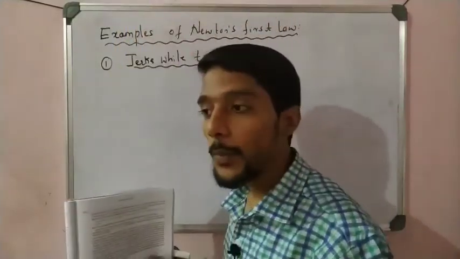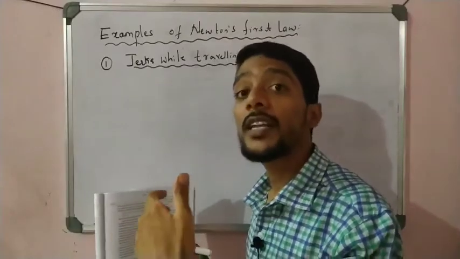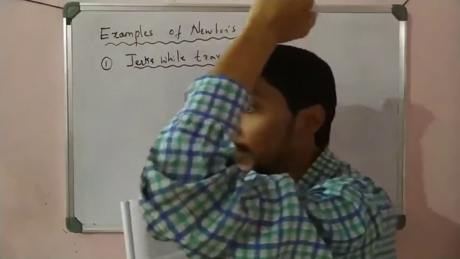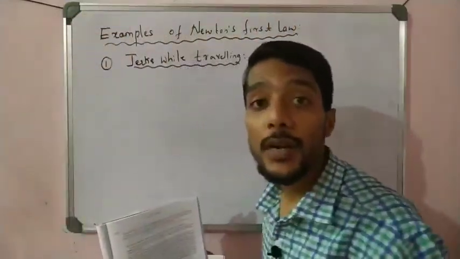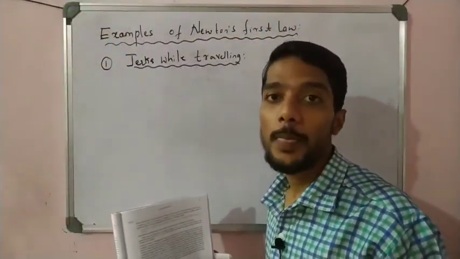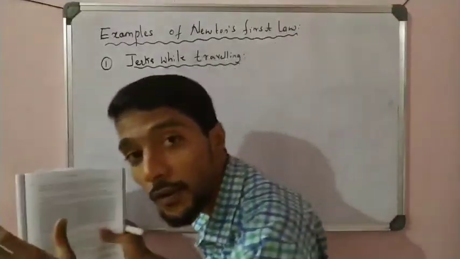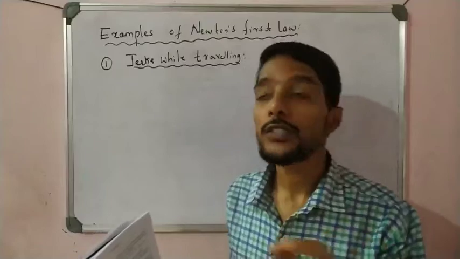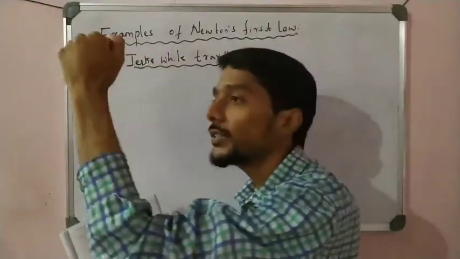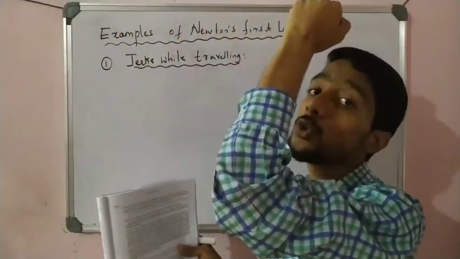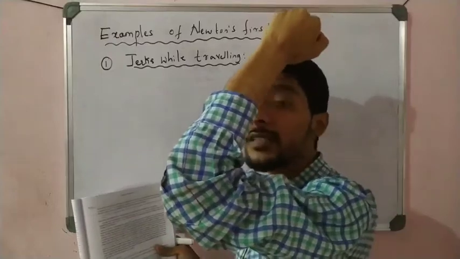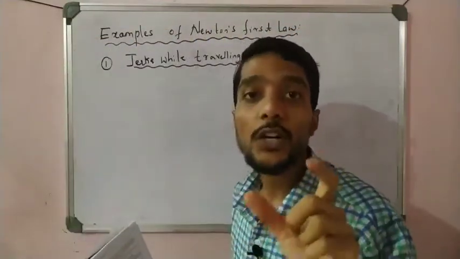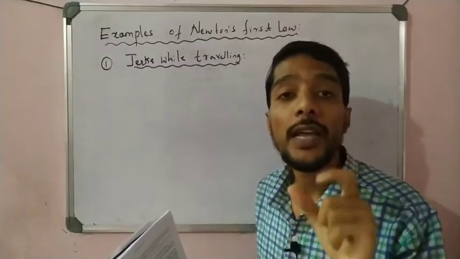Okay, whenever the bus starts to move and then the bus suddenly stops, what happens? We suddenly fall forward, like that. Why did that happen? That is a very important note. Jerk in traveling: one jerk is in the backward direction, from rest to motion, and one jerk is in the forward direction, from motion to suddenly rest. So that is Newton's first law.